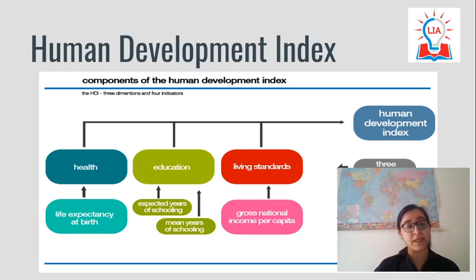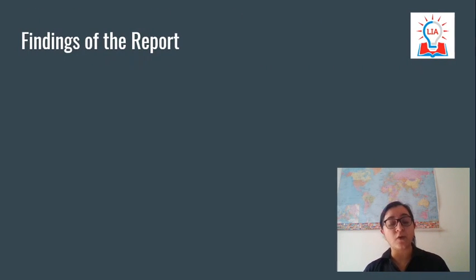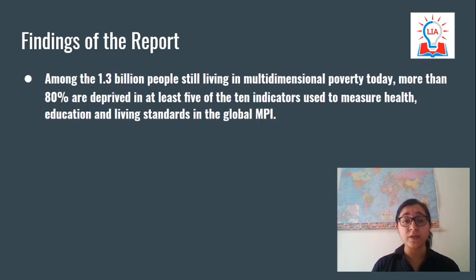Another point to remember is that the HDI is released by UNDP. On the other hand, the MPI is released in collaboration with the Oxford Poverty and Human Development Initiative as well as UNDP. Now let's also see the major findings of this report. The first one is that even today 1.3 billion people are living in multidimensional poverty.